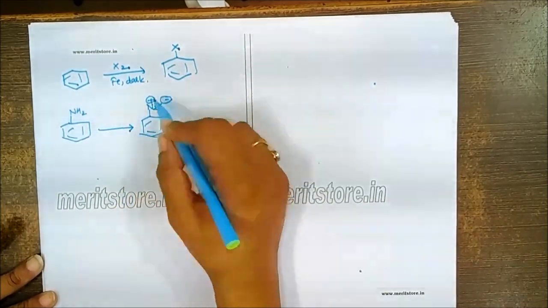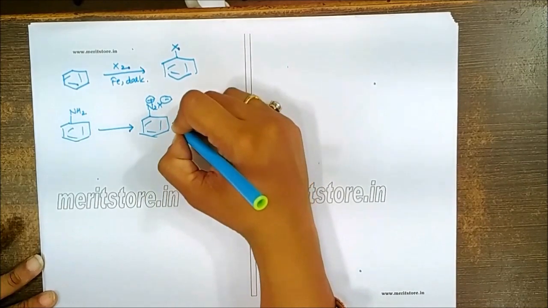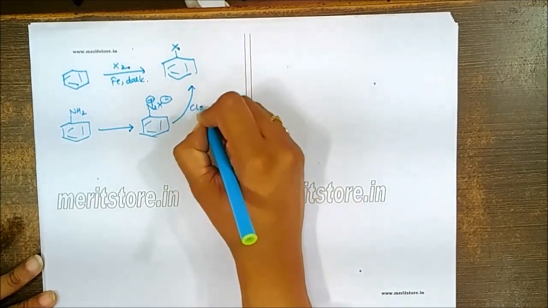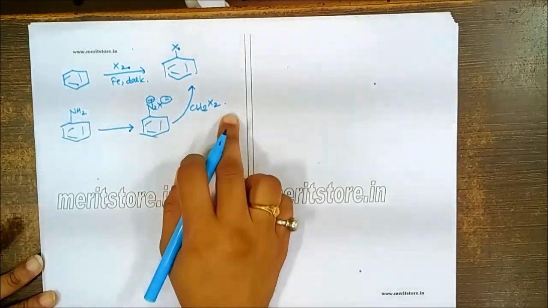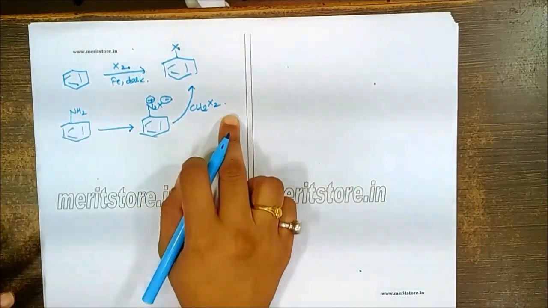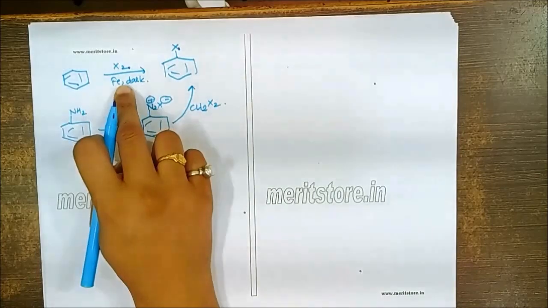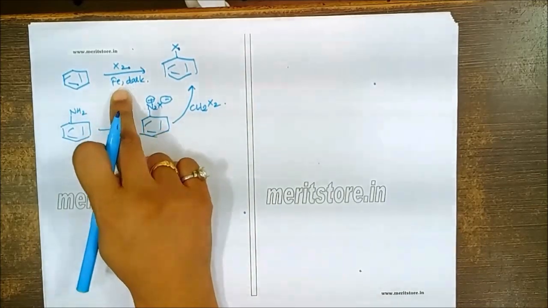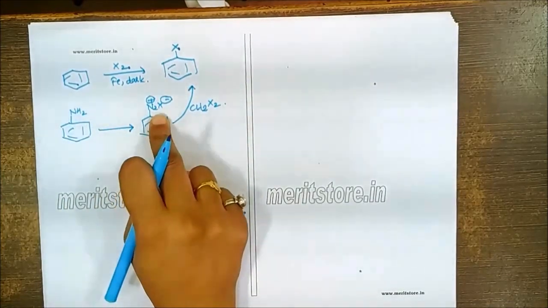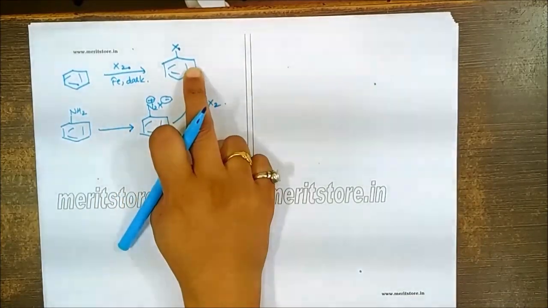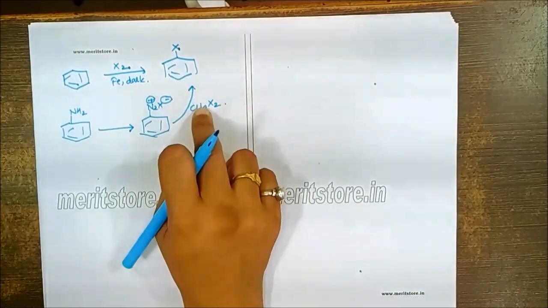And this particular diazonium salt can be converted into the corresponding aryl halide by reacting with the copper salt, that is your Sandmeyer reaction. So two methods are possible, that is direct halogenation we can do in presence of catalyst, or we can start with aniline, convert it into diazonium salt and then convert into Ar-X by the Sandmeyer reaction.